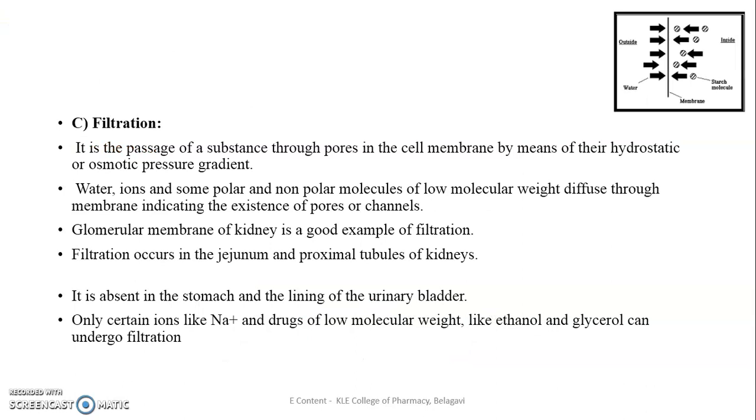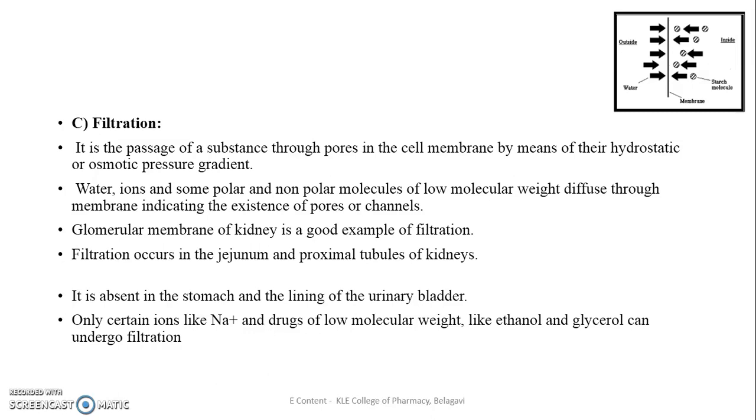Next is filtration. It is the passage of the substrate through the pores in the cell membrane by means of a hydrostatic or osmotic pressure gradient. Water, ions, and some polar and non-polar molecules of low molecular weight diffuse through the membrane, indicating the existence of pores or channels on the membrane. It has mainly been observed in the glomerular filtration of the kidney, a good example of filtration.